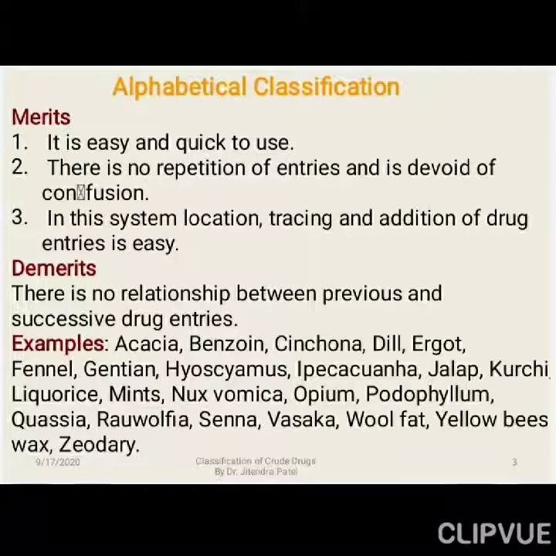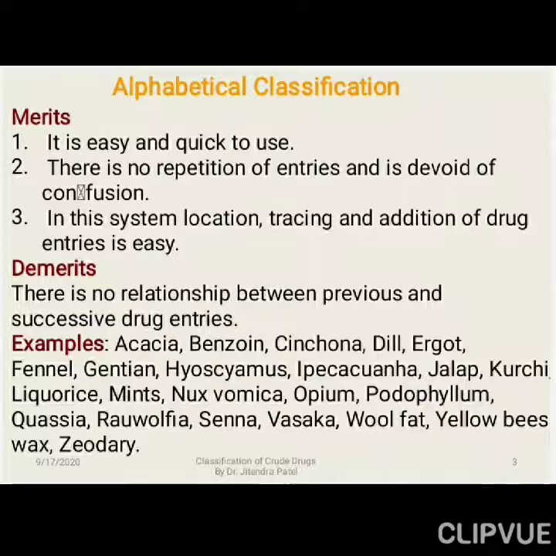Suppose you take the letter A: acacia, aconite, whatever drugs start with A, they will be there in the A category. Coming to the third merit, in this system location, tracing and addition of drug entries is easy, right? So when we are tracing drugs or adding whatever new information comes about a drug, that will be easy because it is arranged alphabetically.